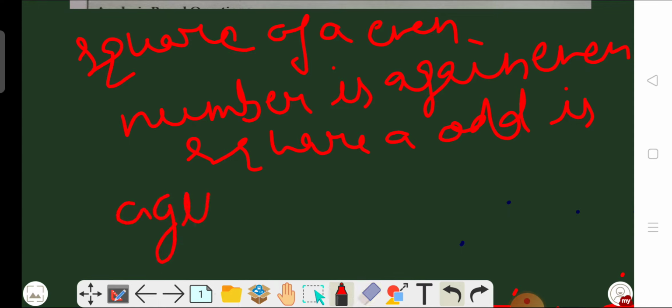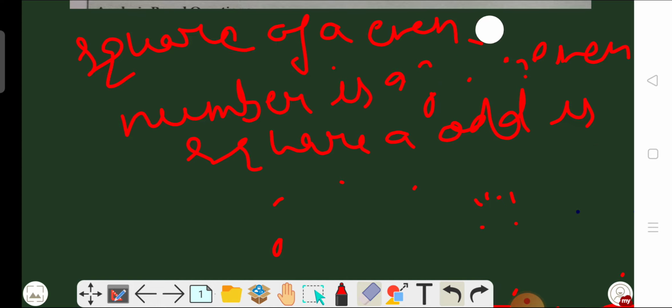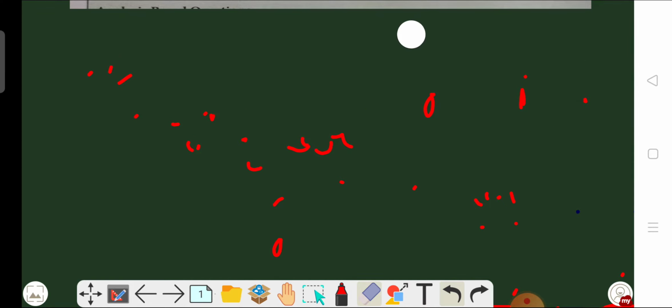So what do we have to check here? We have to check only the number. If the number is even, then the square is also even, and if the number is odd, then the square is also odd.